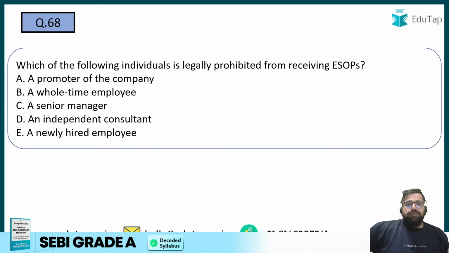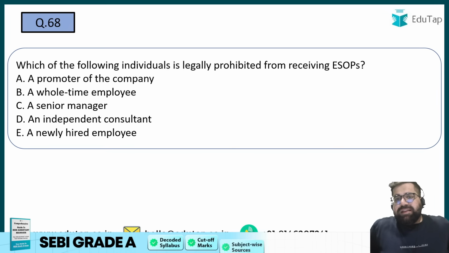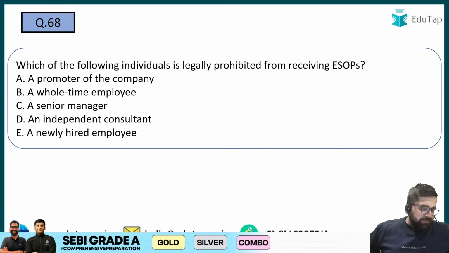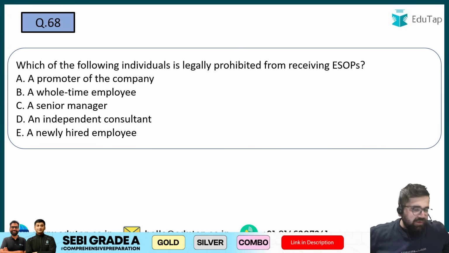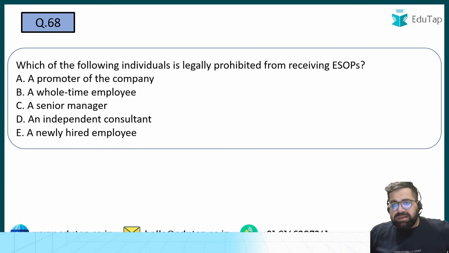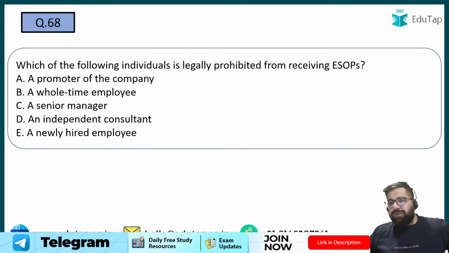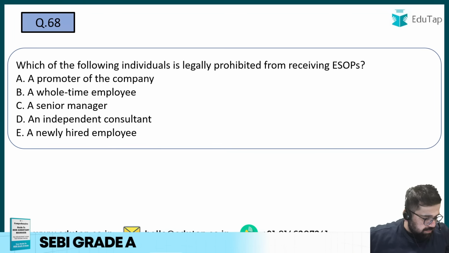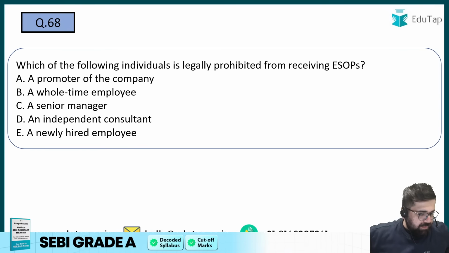68. Which of the following individuals is legally prohibited from receiving ESOPs, Employee Stock Option Plan?